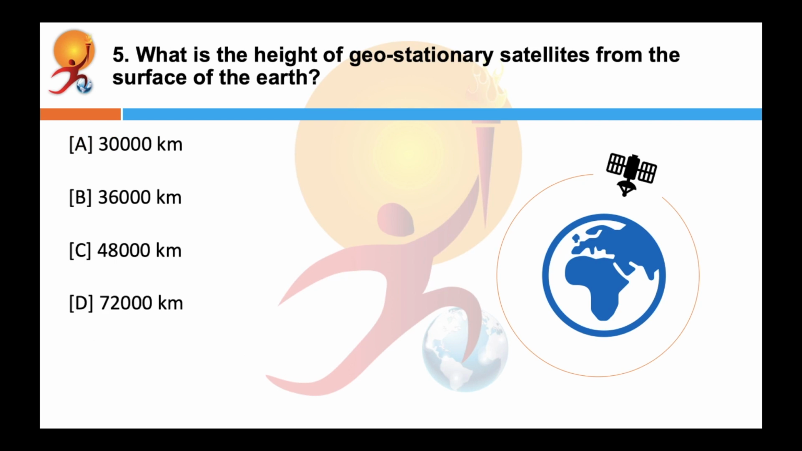What is the height of geostationary satellites from the surface of the Earth? Answer is B. The satellite which appears stationary relative to Earth is called a geostationary satellite. A geostationary satellite always stays over the same place above the Earth. Such a satellite appears stationary due to its zero relative velocity with respect to the place on the Earth. The height of a geostationary satellite from the surface of the Earth is 36,000 km.